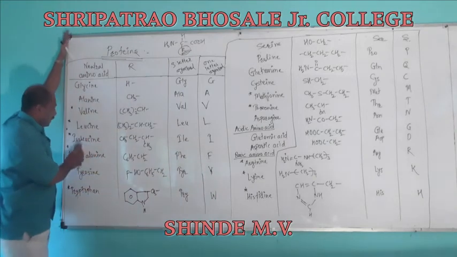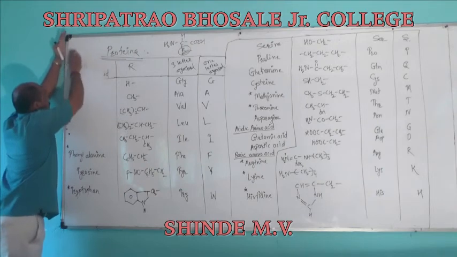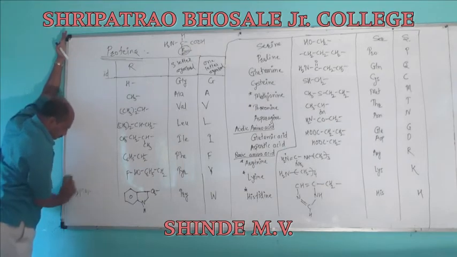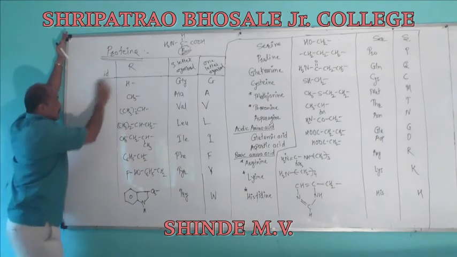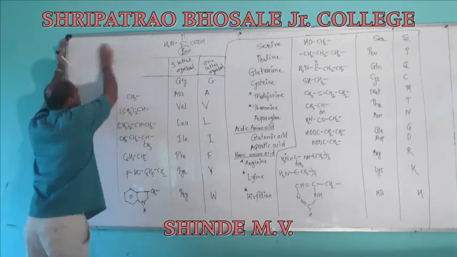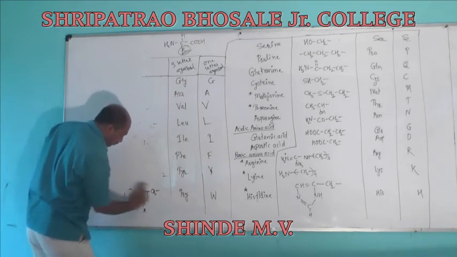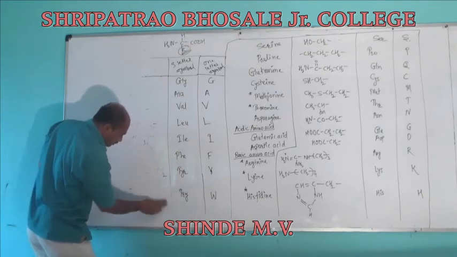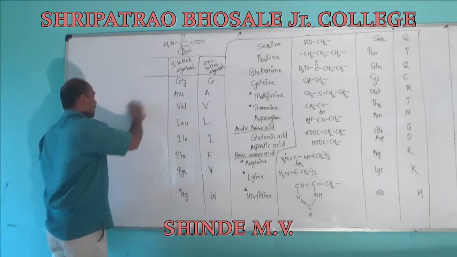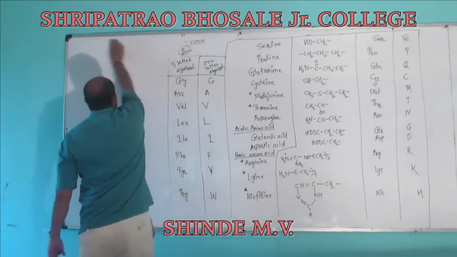Now, the important part of these amino acids is their activity in the body. As we know about the general tendencies of amino groups and carboxyl groups, the amino group has the tendency to bind a proton, having a lone pair of electrons to balance the protons, to balance the increase in the acidic character.